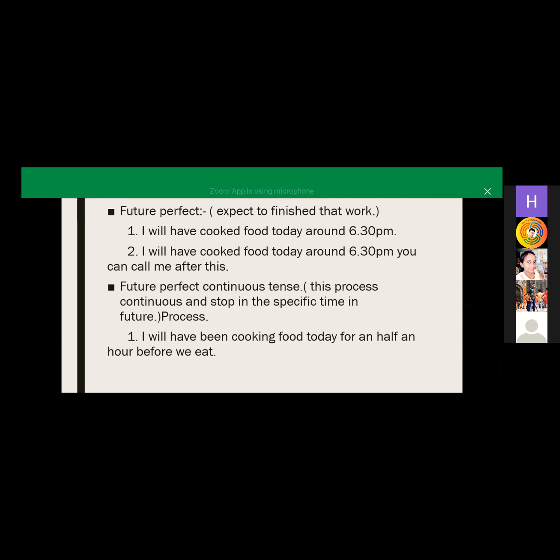Please. Yes, Shivangi. Okay, so in the future perfect continuous tense, here I mentioned the example. In this example, I use "before we eat." So "we eat" is our present tense. So why am I using the present tense here in my sentence, which is about the future?